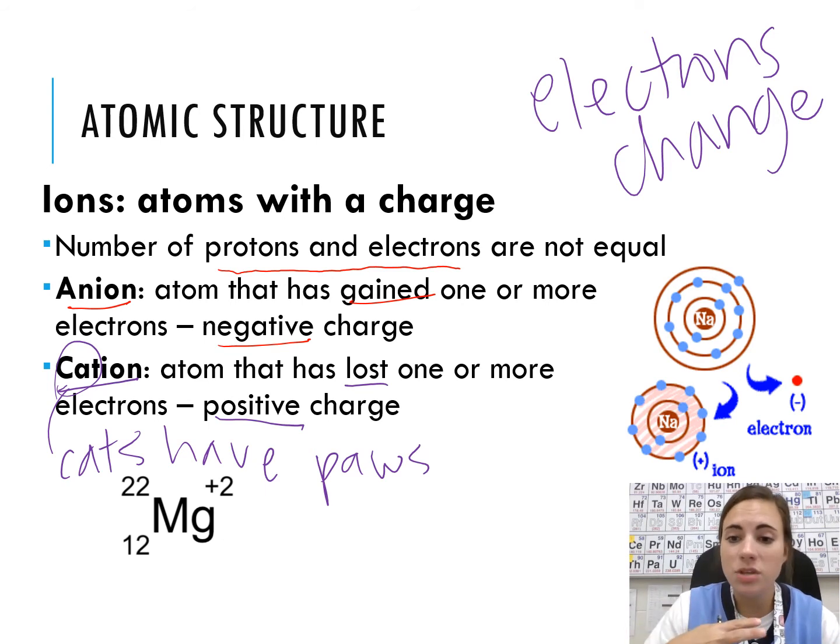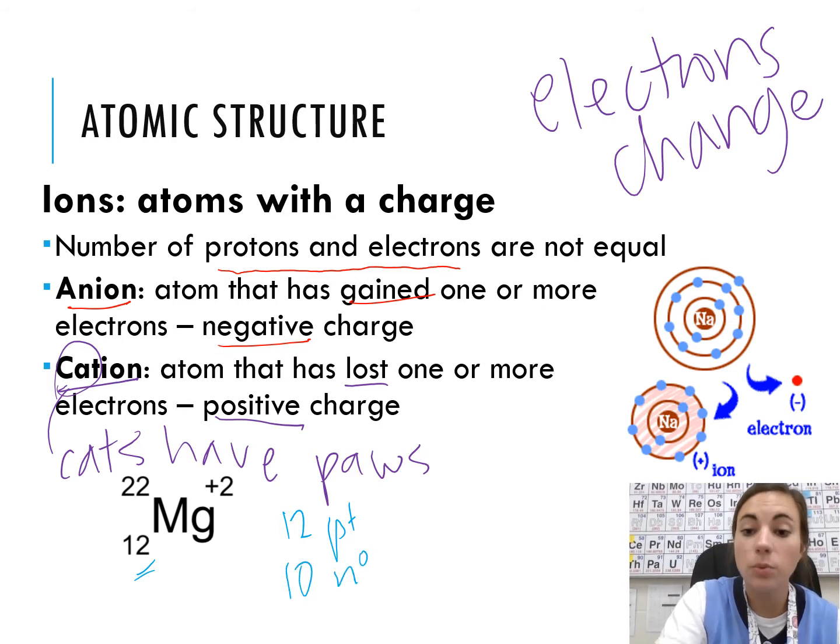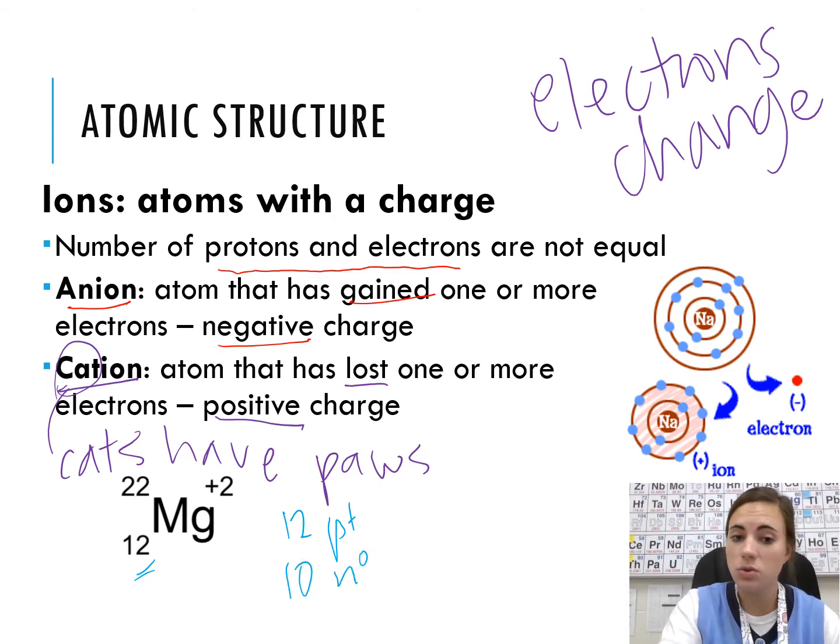So magnesium was on the previous slide, but it didn't have this +2. So for magnesium, we already identified that it had 12 protons, 22 minus 12, 10 neutrons, and before we said it had 12 electrons because it was neutral. Now it has a +2 charge. So the only way to have +2 is to lose 2 electrons. And so this thing must have 10 electrons, which is where we get that +2 charge.